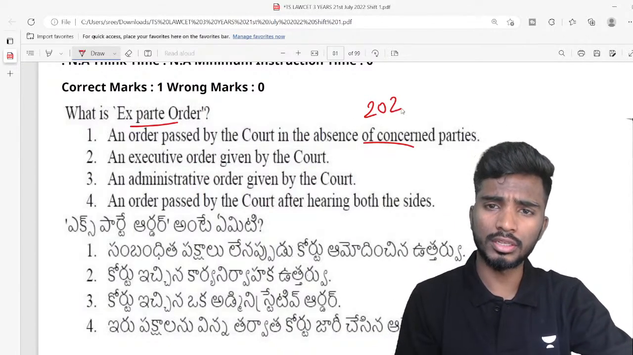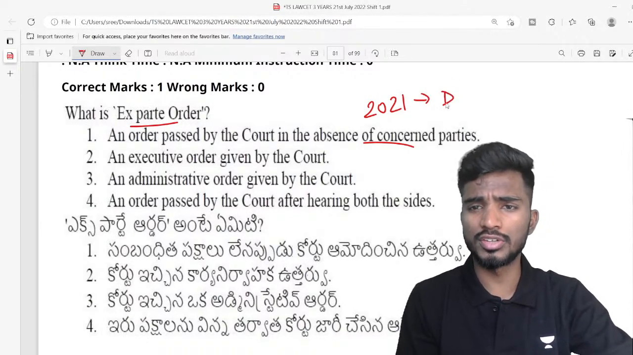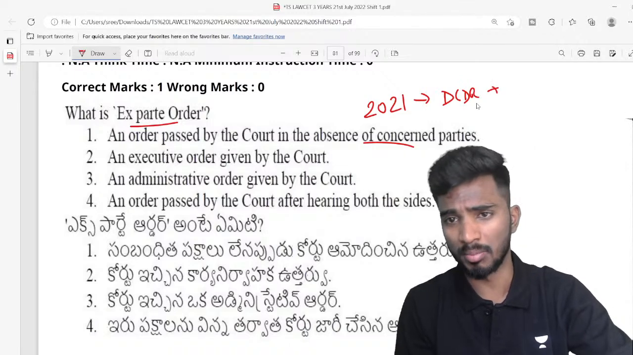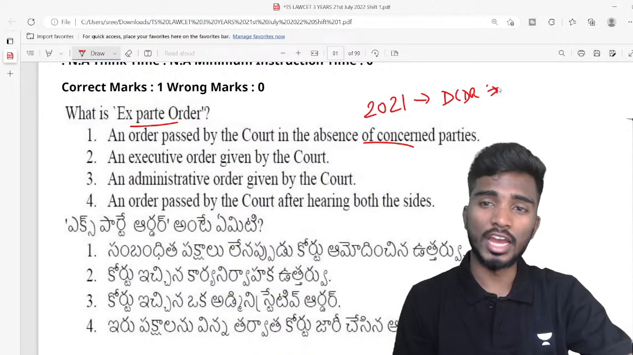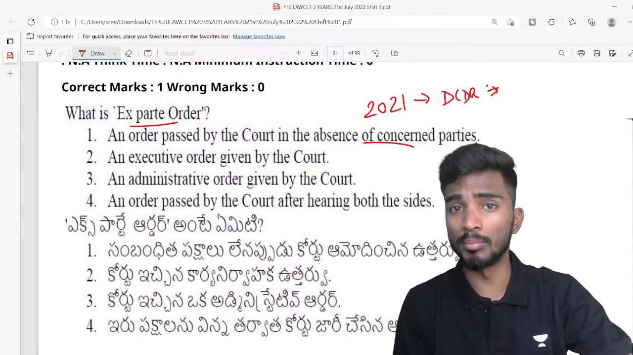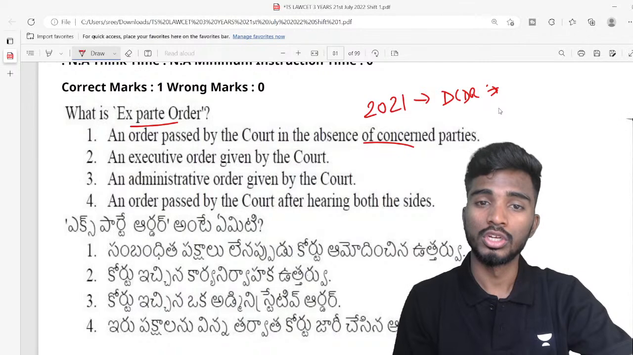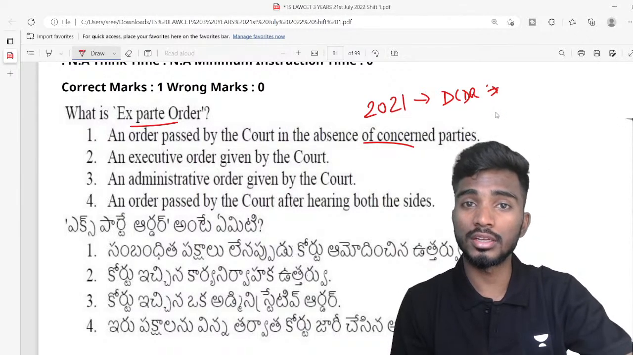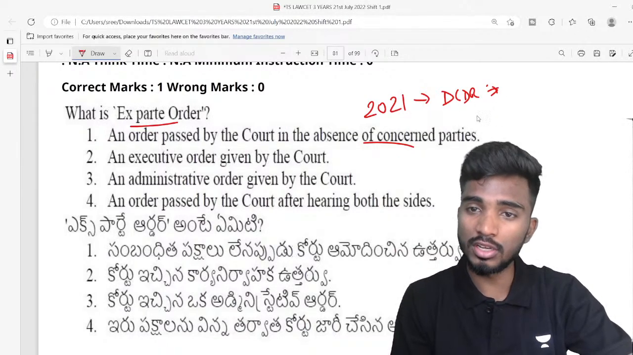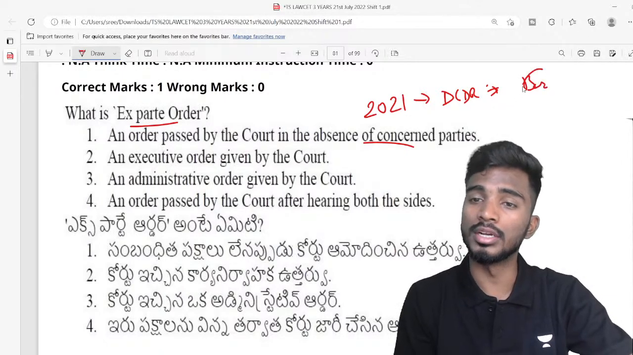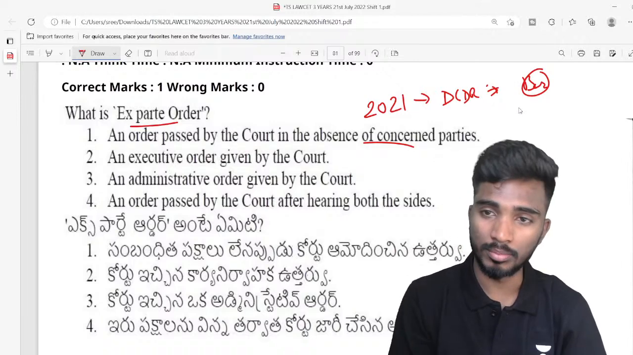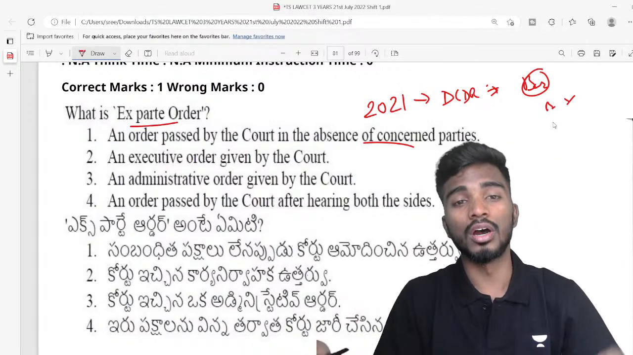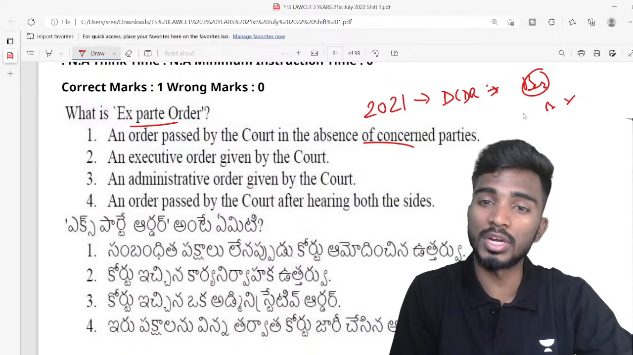Like what happened in 2021, I filed a case in the District Consumer Disputes Redressal Commission against some restaurant and bar, right? I filed a case and they did not come to the court. They did not give any reply to the court. Firstly the court asked the bar to come: dear bar, a case is filed by Thrinath against you, come and attend the court. They did not come. Second time also they did not come. Third time the court set this particular party as ex parte.